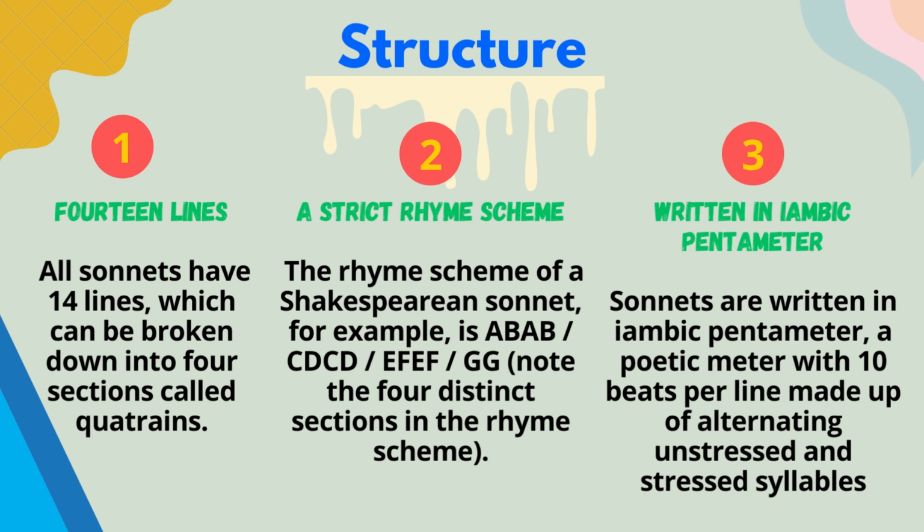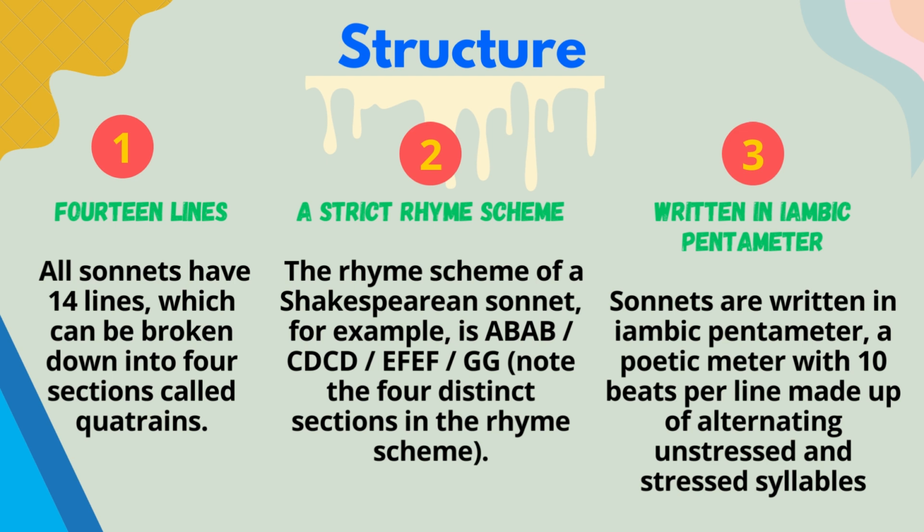Then moving to the rhyme scheme. Shakespeare sonnets, or English sonnets, have a very strict rhyme scheme. The rhyme scheme of a Shakespeare sonnet is A B A B C D C D E F E F G G, and you have to note that there are four distinct sections of the rhyme scheme. So each quadrant has its own rhyme scheme.